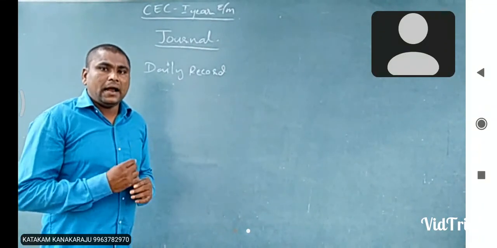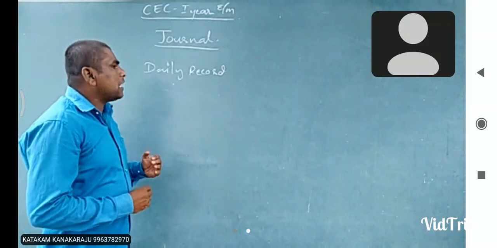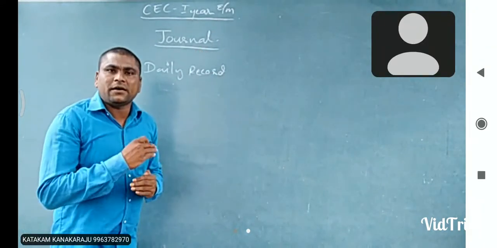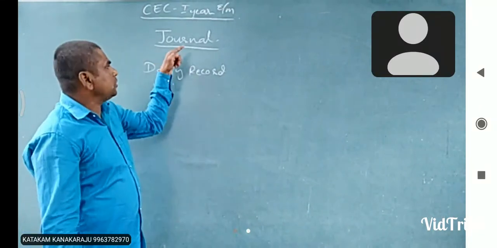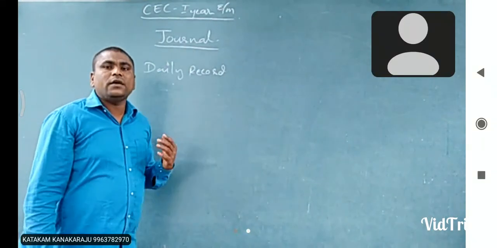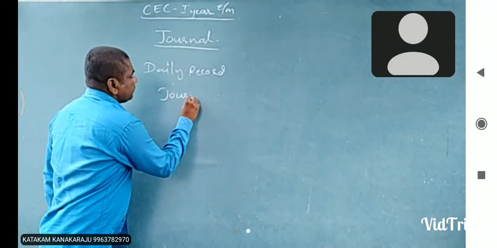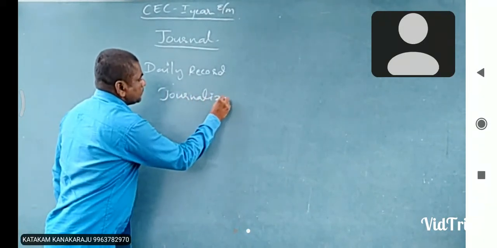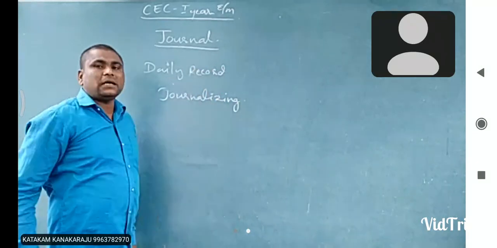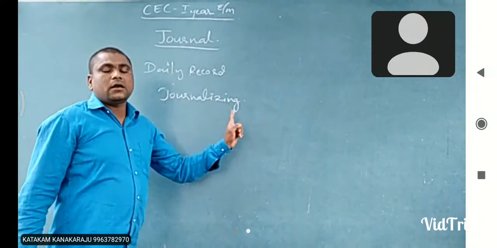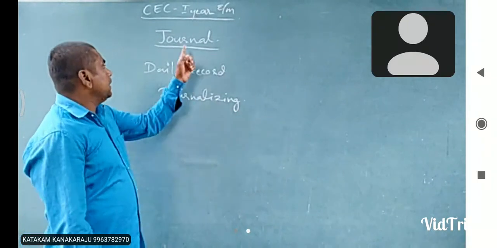The process of recording the business transactions into the journal, what do we call it? Journalizing.